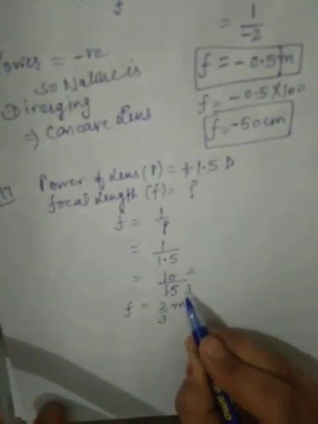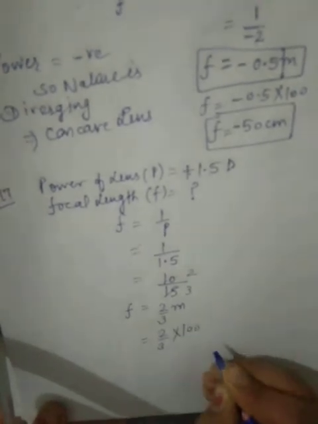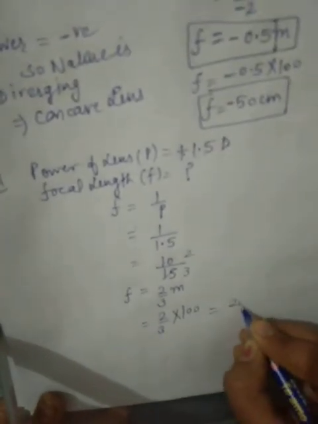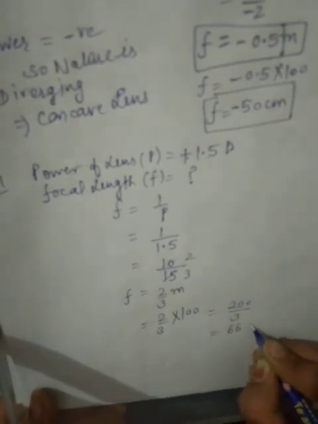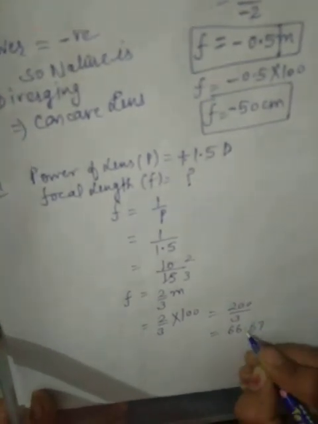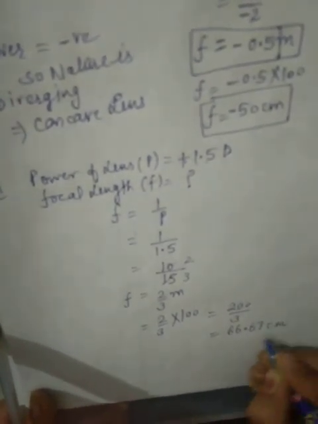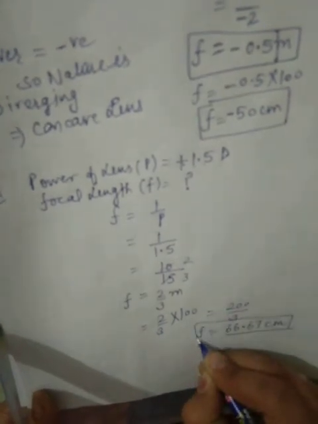Diopter relates with meter. Now for centimeter, multiplying it by 100, it will be 200/3, that is equal to 66.666666, never ending. So I am writing here 66.67 centimeter. So it is the focal length.